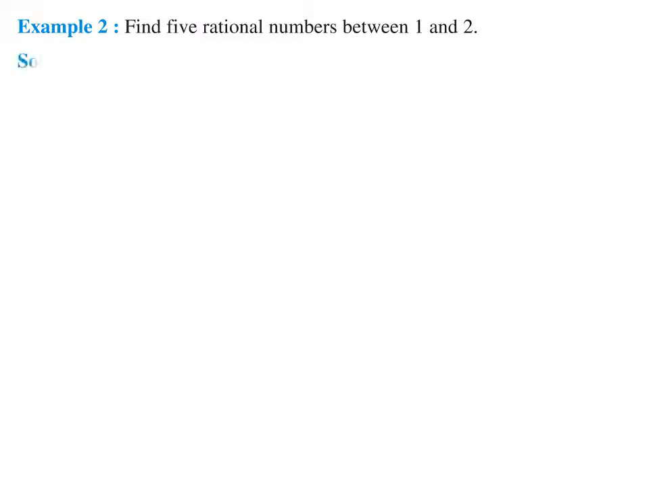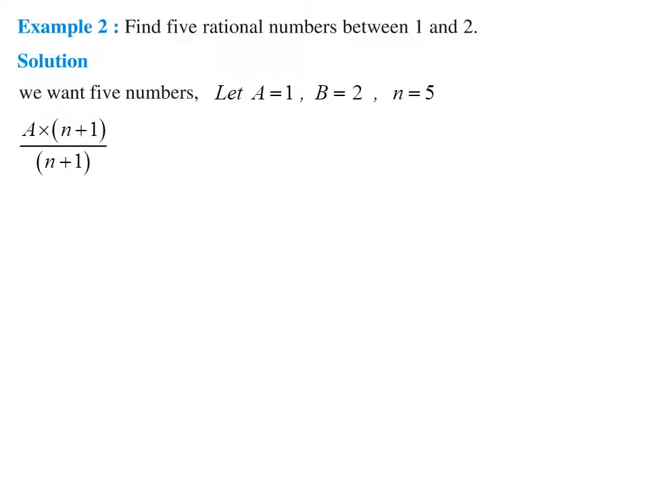First of all, we have to find the solution of this question. We want 5 numbers. Let's assume the smallest number is a, the largest number is b, and the total number we have to find is n. The smallest number in 1 and 2 is 1, so a is 1. The largest number is 2, so b is 2, and we have to find 5 rational numbers, so n is equal to 5. Now we apply one formula: we multiply a with n plus 1 and divide it by n plus 1. So I am writing a into (n plus 1) divided by (n plus 1).